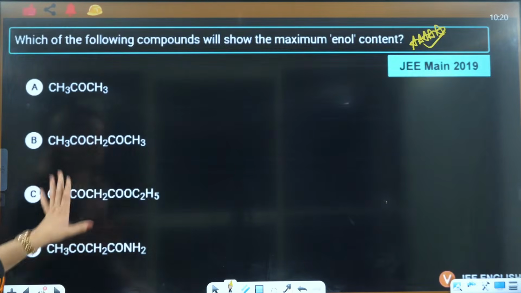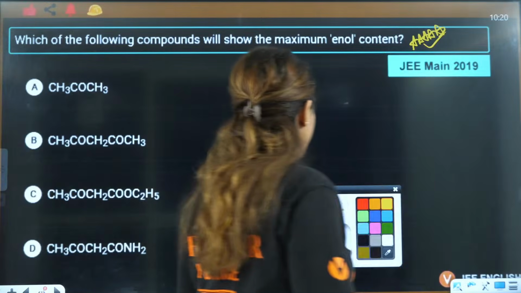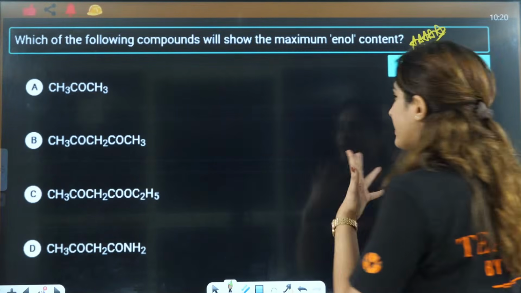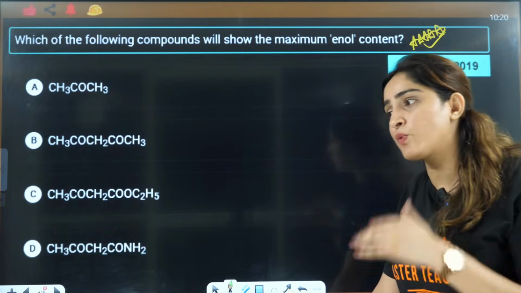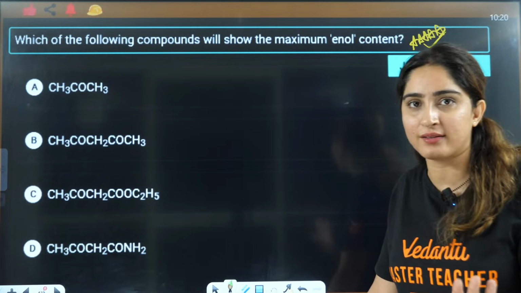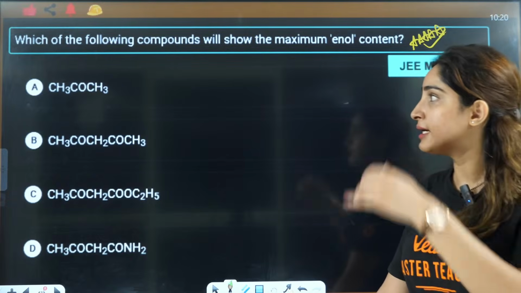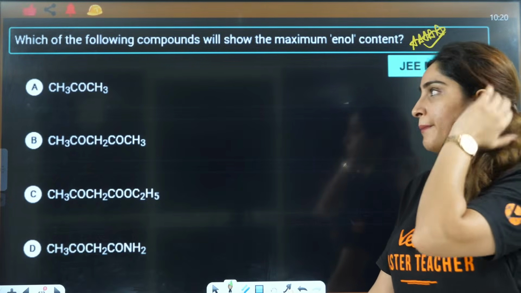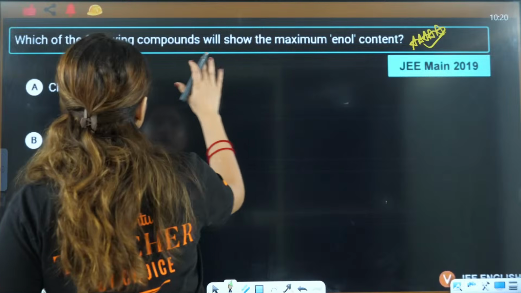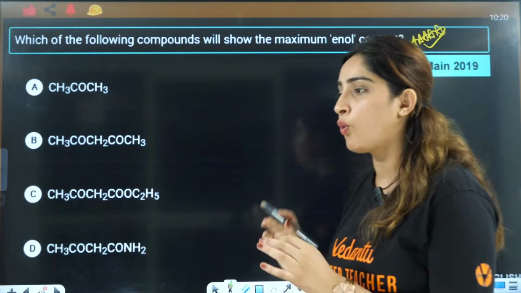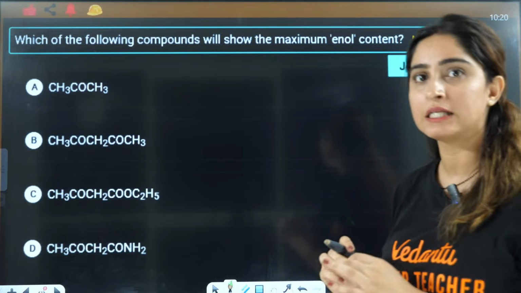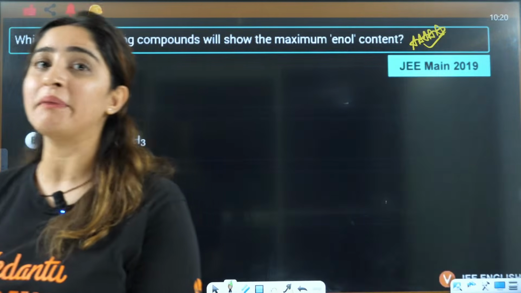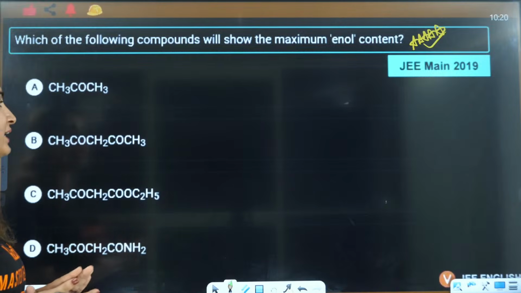Okay, now let's see this question, which is a very, very important question, right? And I can expect that if the same question is repeated again, we can easily expect that. So see, which of the following compounds will show maximum enol content is what we are looking for. Maximum enol content. Now to show maximum enol content, what do we need to see?